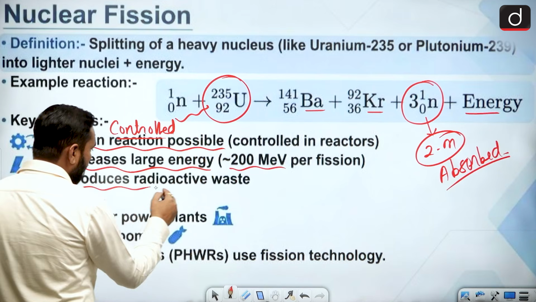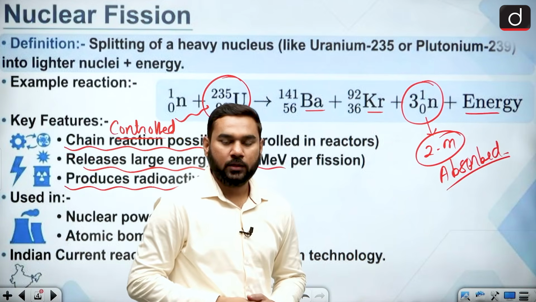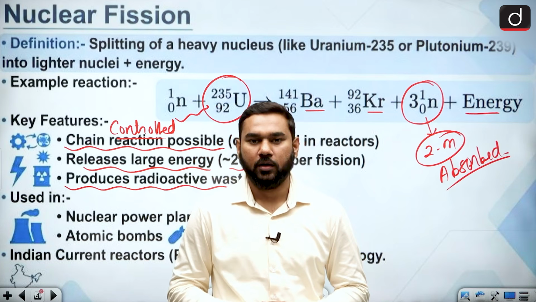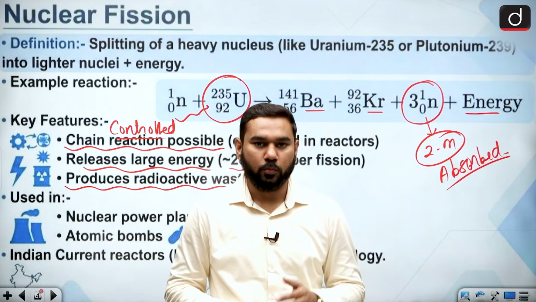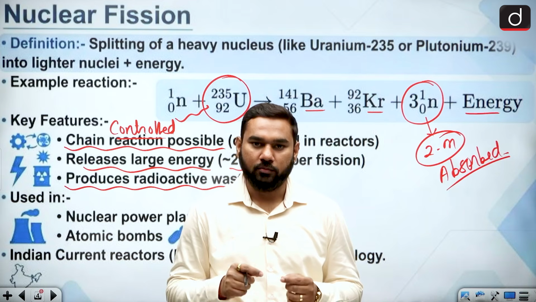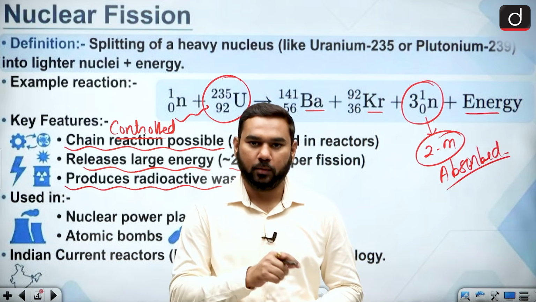But the problem is always radioactive waste. If I tell you in a very simple way, the radioactive waste that comes out after uranium is used in a reactor can remain radioactive for almost 10,000 years. That's why we can say uranium is a very problematic thing, because it can provide energy, which is a better perspective.